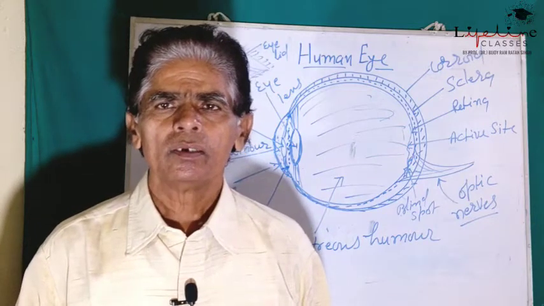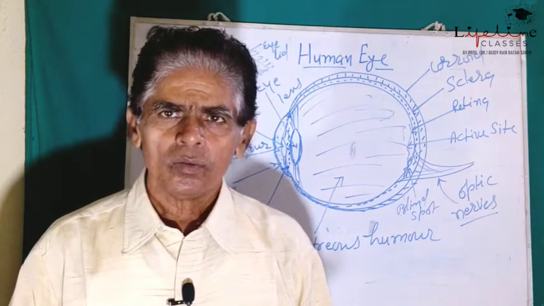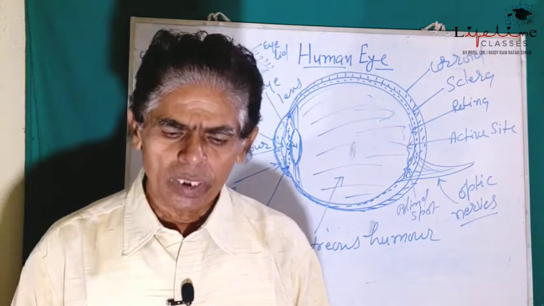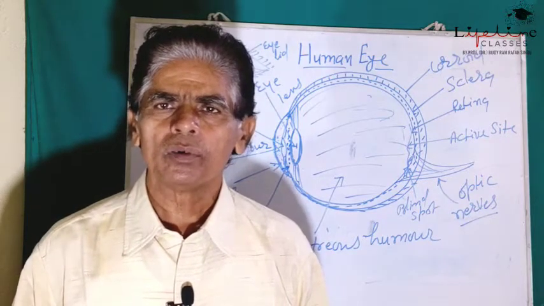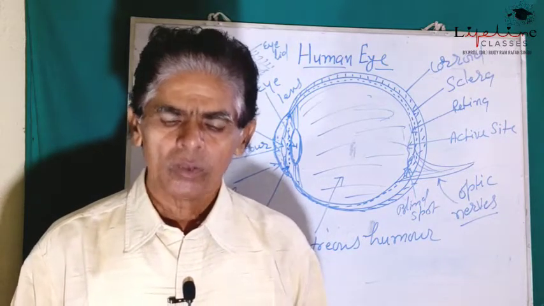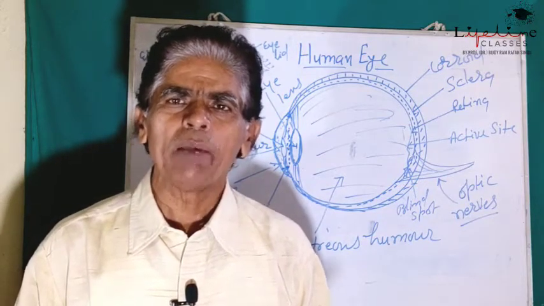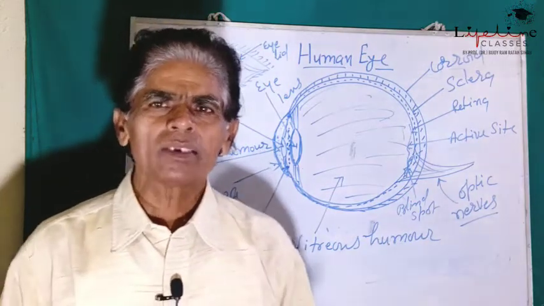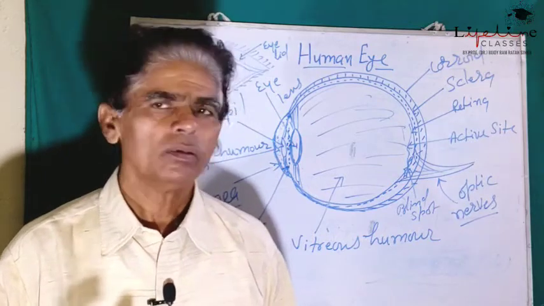In this case, when we observe the object placed nearby the eye, just like when we are going to read a book, the letters printed on the page act as an object.